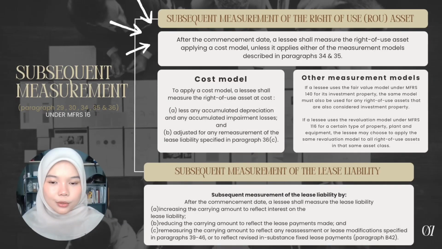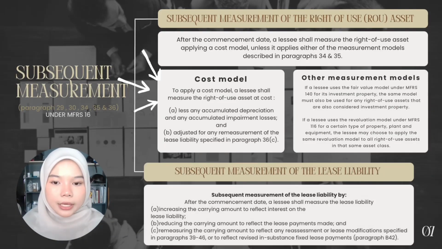Now, we move on to subsequent measurement under paragraph 29, 30, 34, 35 and 36. For the first one is subsequent measurement of the right of use asset, ROU asset. Under paragraph 29, after the commencement date, a lessee shall measure the right of use asset applying a cost model unless it applies either of the measurement models described in paragraph 34 and 35.